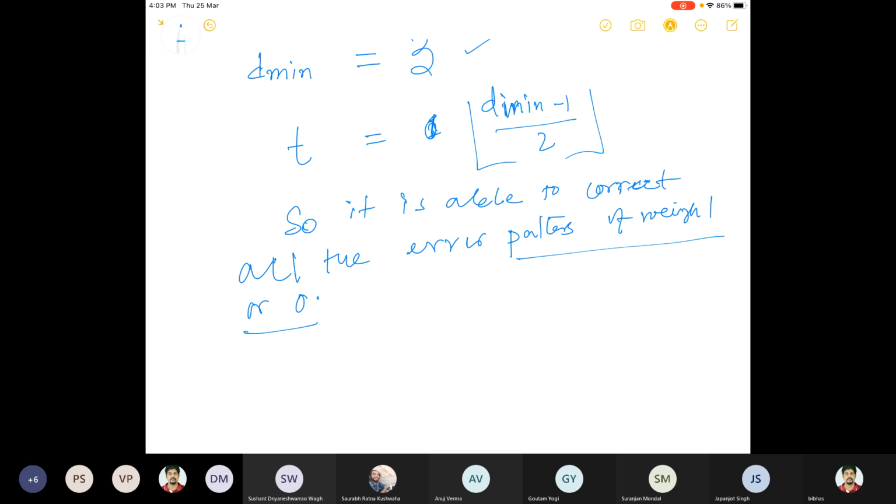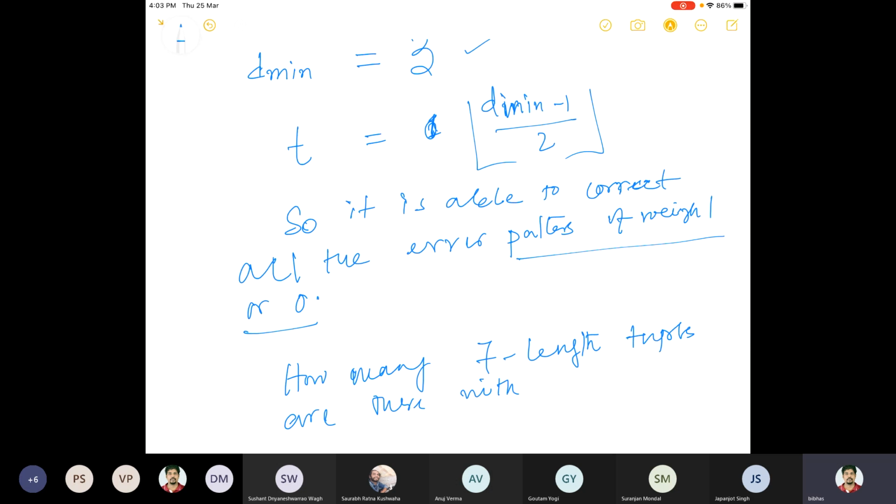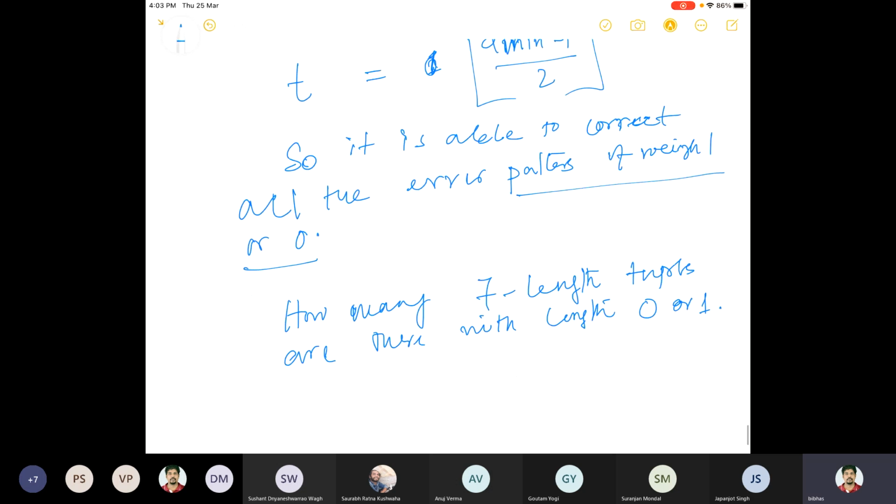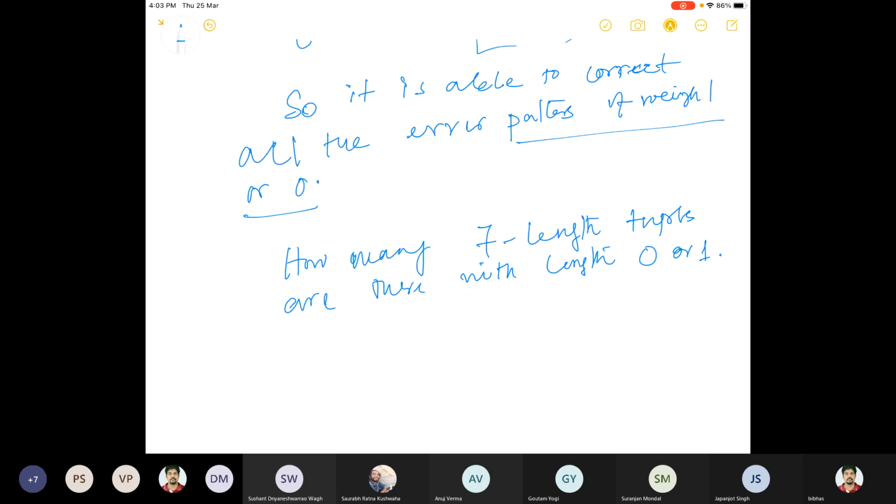So how many such 7-tuples are there, whose weight is 0 or 1? How many 7-length strings have weight 0? Weight 0 means there is no 1. There is only 1, the 0 vector.